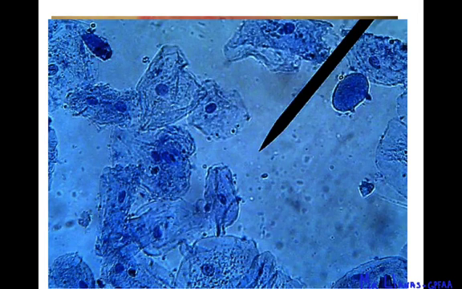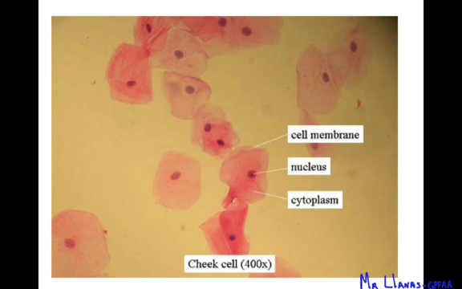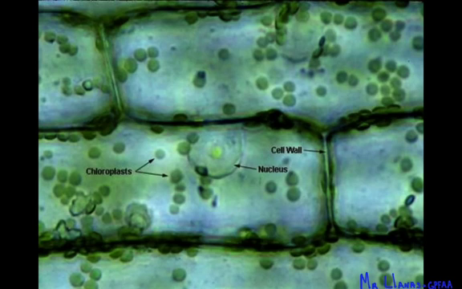This is another one, still stained with blue. This one is stained with methyl red, but it's the same thing. We have the outer part, that's your cell membrane, that's your nucleus, and everything in between those two is the cytoplasm. So make sure you're able to look at a cell like this and identify it as an animal cell, and those three parts: the cell membrane, the nucleus, and the cytoplasm.